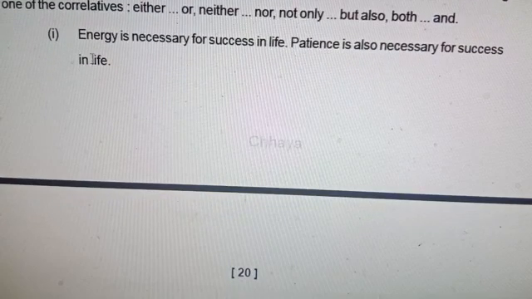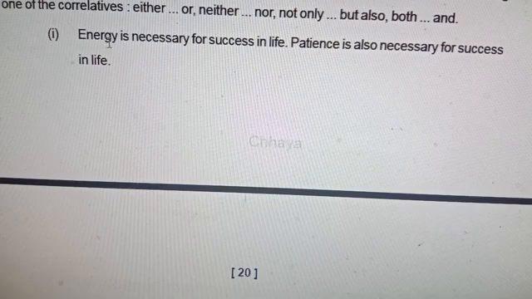So look at this sentence. Energy is necessary for success in life. Then in the second one, patience is also necessary for success in life. So, not only energy but also patience is necessary for success in life.